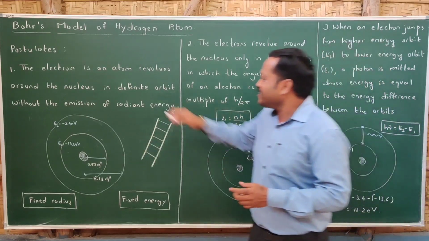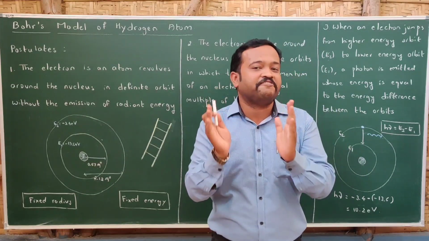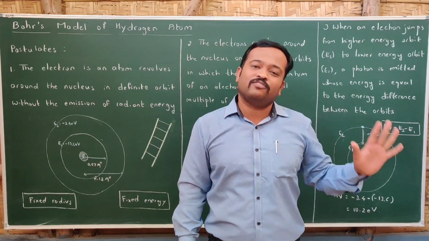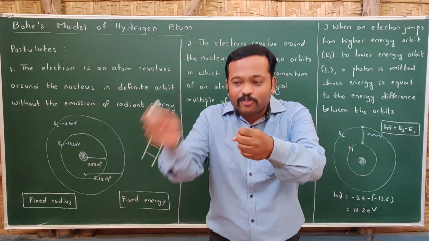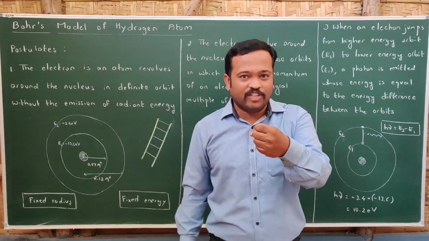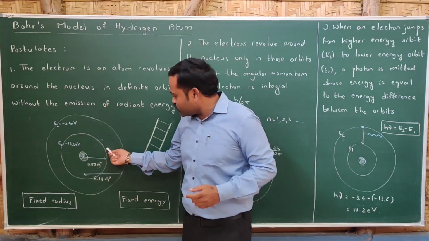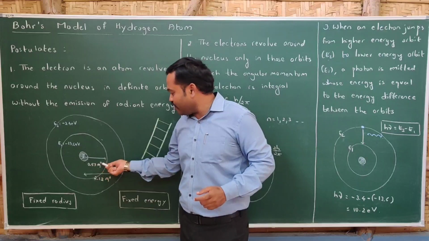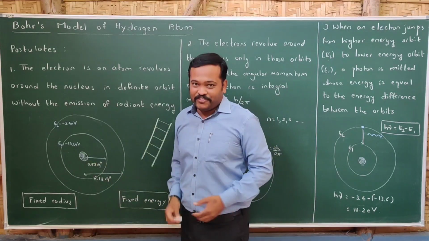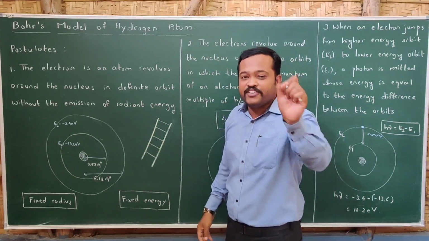In the first postulate, it says that the electrons in an atom revolve around the nucleus in a definite orbit, which has a fixed radius and fixed energy, without the emission of radiant energy. Means electrons are revolving in a definite orbit. Orbits are fixed around the nucleus. They are at a particular distance from the nucleus. For example, this is the first orbit, which is at a distance 0.53 angstrom from the nucleus. Second orbit is at a distance 2.12 angstrom from the nucleus. Means orbits are fixed around the nucleus and they also have fixed energy.